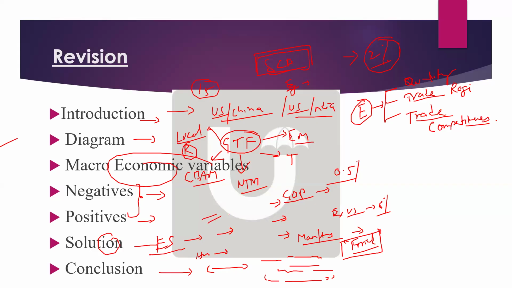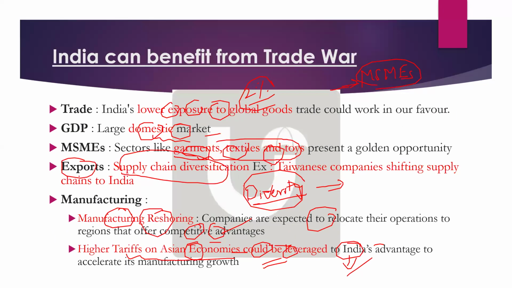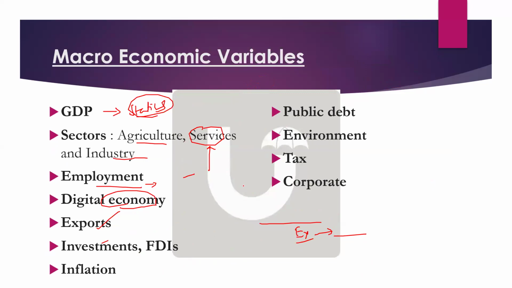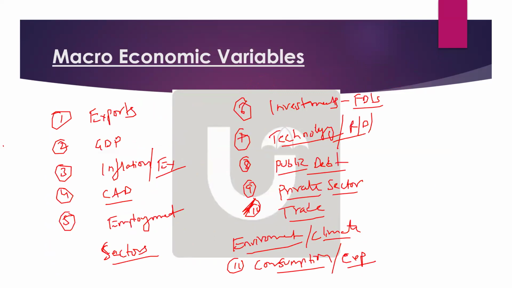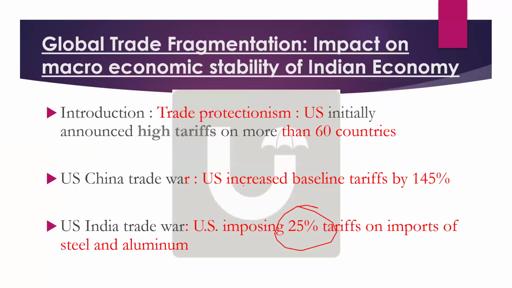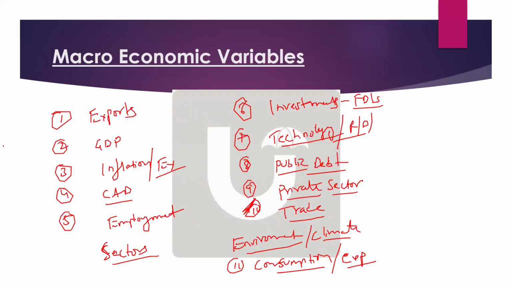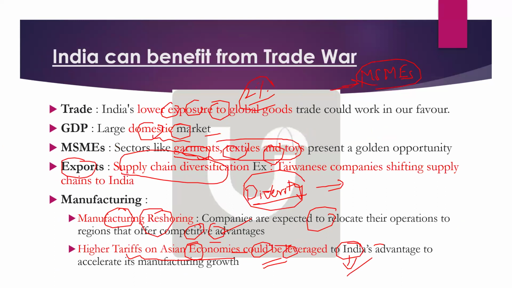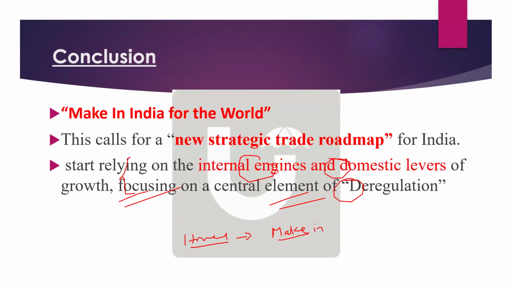So this is how you learn things by heart for the exam as well. Exactly, this is how you do it for revision as well. So I am showing it, though it is taking some time. I'm clearly showing you how to learn the things by heart. So introductions, and then what macroeconomic variables you want to write. That also you need to remember, and then solutions, and even the conclusion, try to learn by heart and use them wherever possible in the exam. So till here it is clear, everyone?